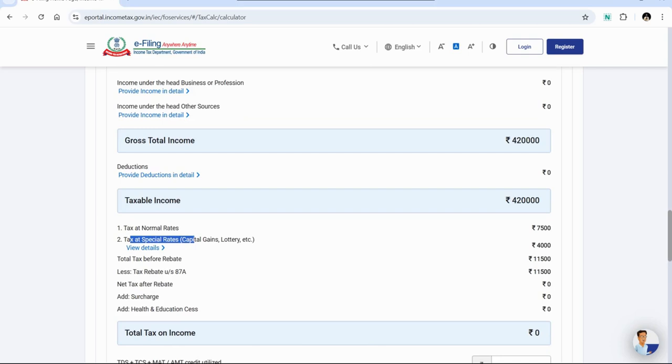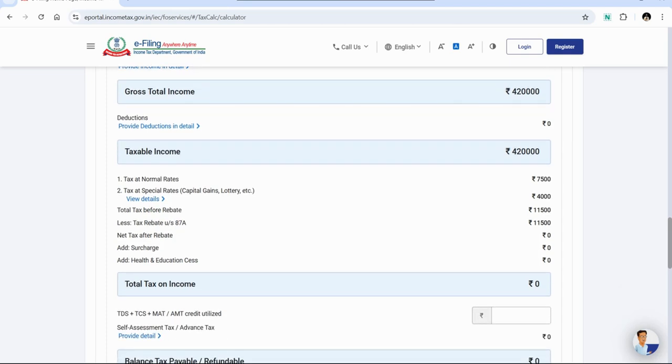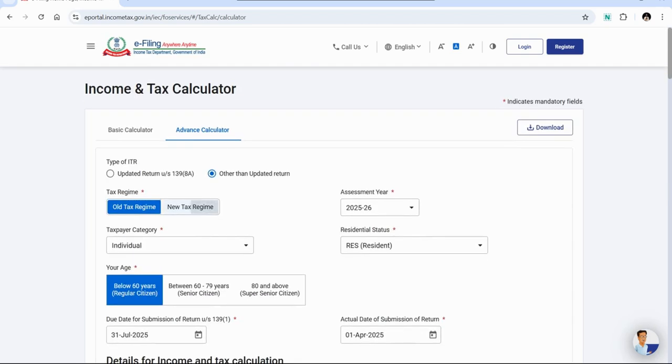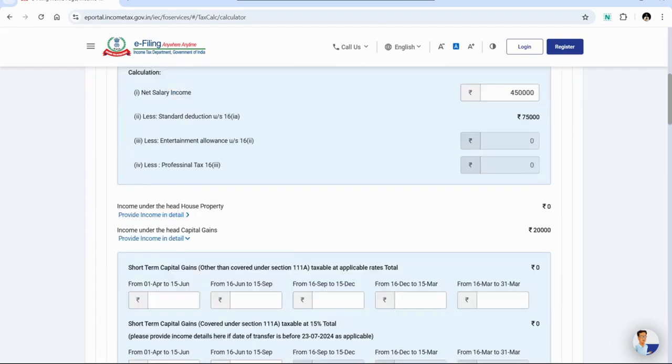Now the rebate under the old tax regime is 12,500 and our total tax before rebate is 11,500. Therefore, we are getting the benefit of rebate under section 87A and our net tax liability is zero. Same when it comes to the new tax regime, all the particulars of salaries and the capital gain would be the same. Just switch from old to the new and we can see the difference.